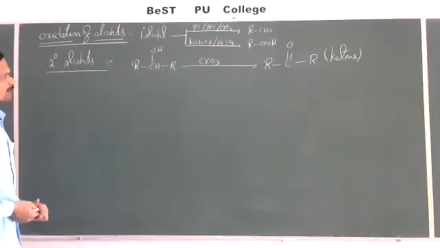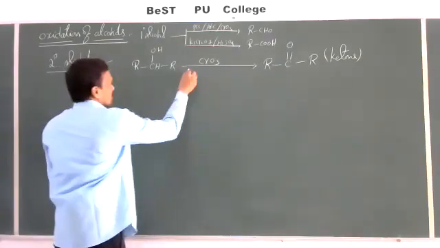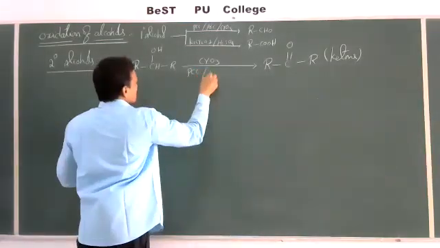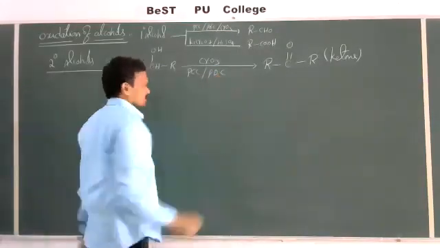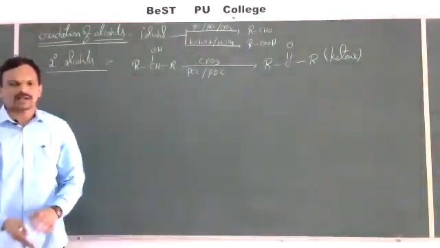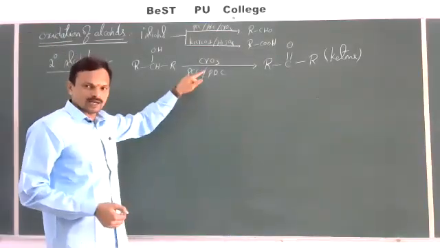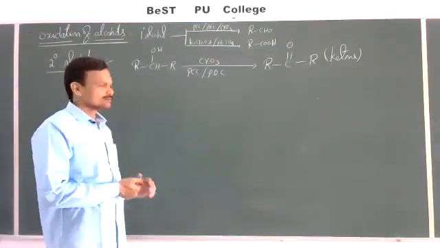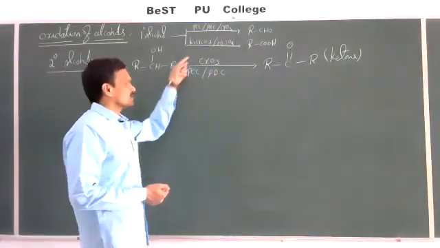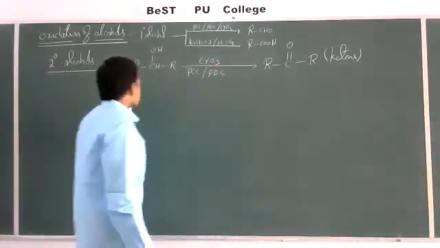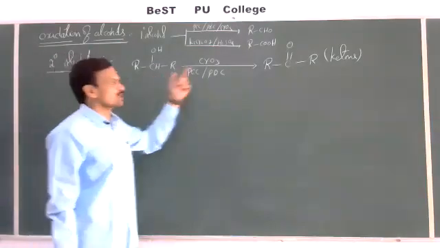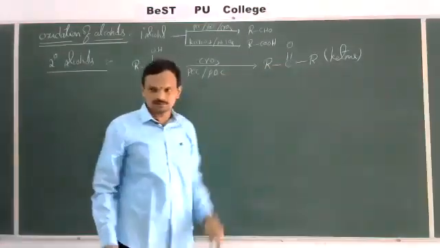The same reaction we can also carry out using either PCC or PDC. In the last class I told you, PCC means pyridinium chlorochromate, and PDC means pyridinium dichromate. In the presence of any one of these oxidizing agents, secondary alcohols are oxidized to ketones.